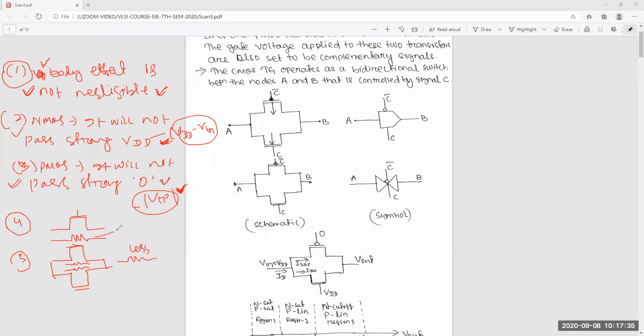But here the resistance is high. Obviously, high resistance in the path is a disadvantage. But here the resistance will be less, so that's why it's an advantage. Ultimately, due to this property, the transmission gate is mostly used as a switch, due to the parallel combination of R. So finally, we will get less resistance.